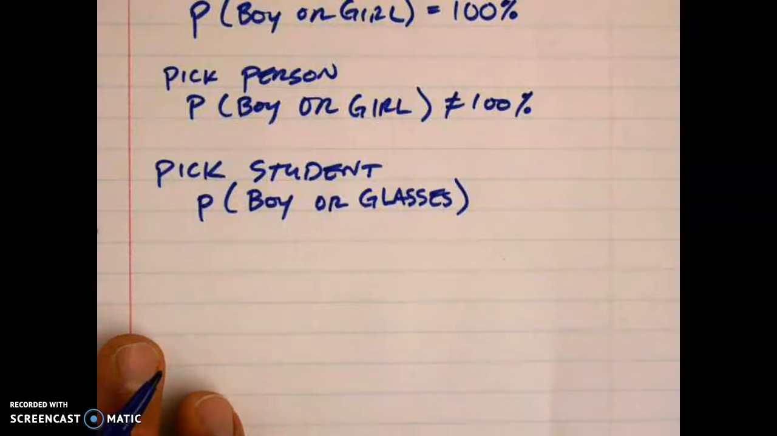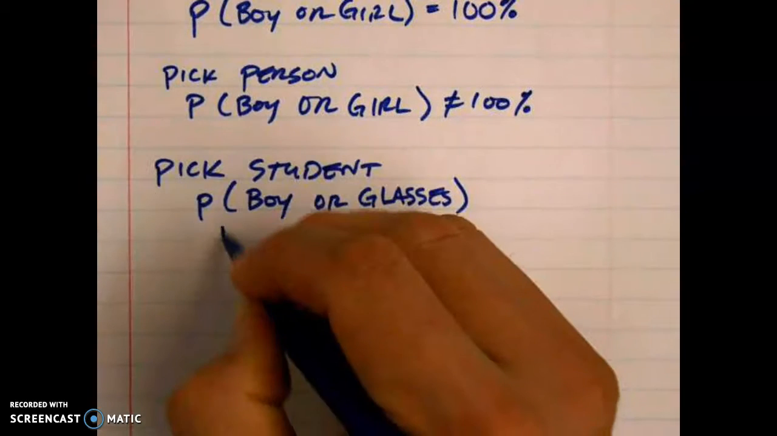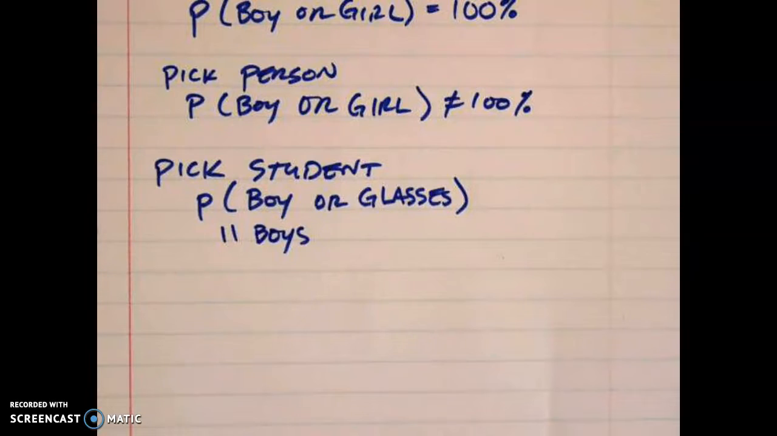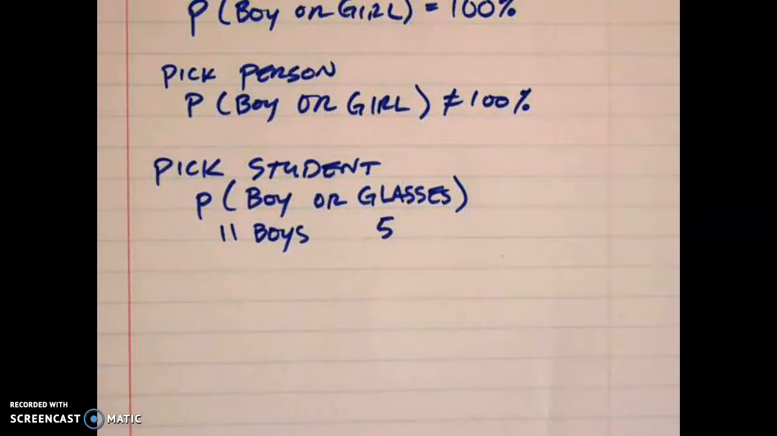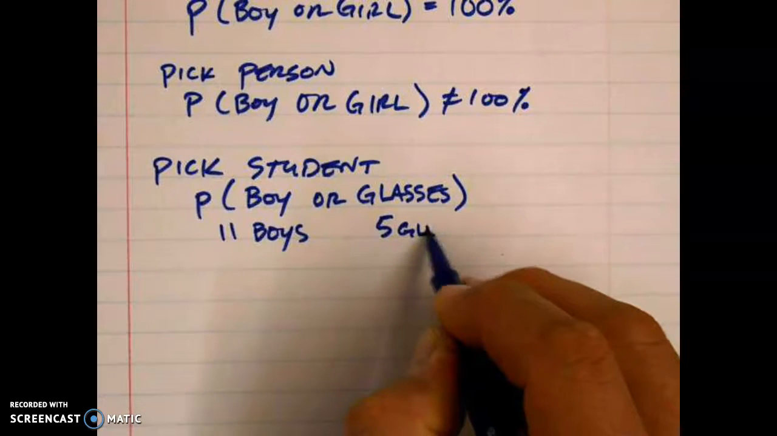So let's count the number of boys in this class. We have 1, 2, 3, 4, 5, 6, 7, 8, 9, 10, 11. Almost missed you because you had your head down. We have 11 boys. And let's count how many people are wearing glasses. 1, 2, 3, 4, 5. Is that correct? Yes. I think so. Alright, so we have 11 boys and 5 people are wearing glasses.